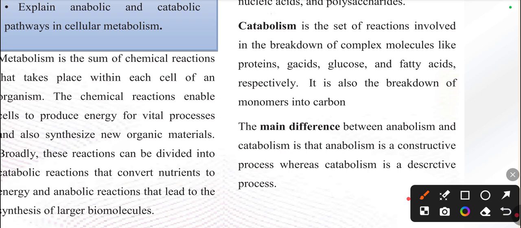So catabolism is the state involved in the breakdown of complex molecules like protein, nucleic acid, glucose, and fatty acid, respectively.